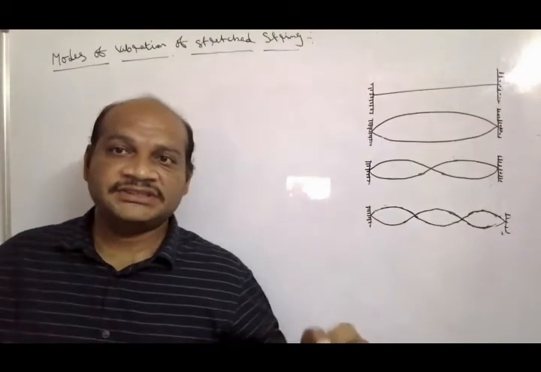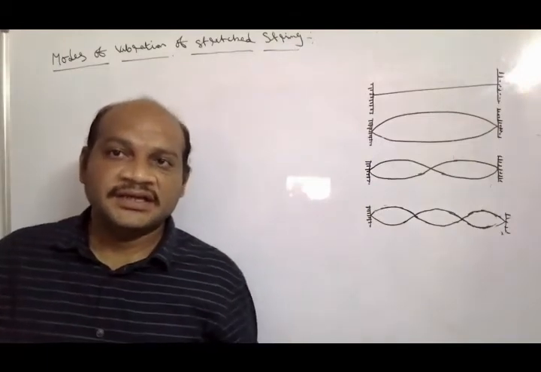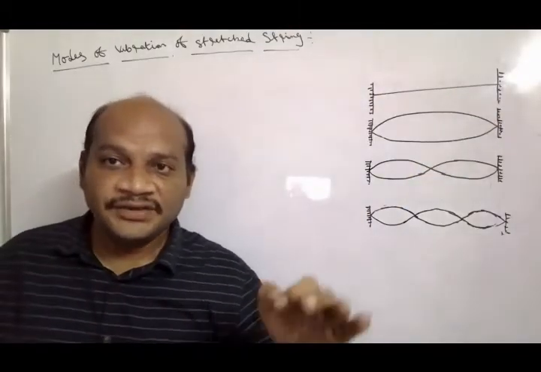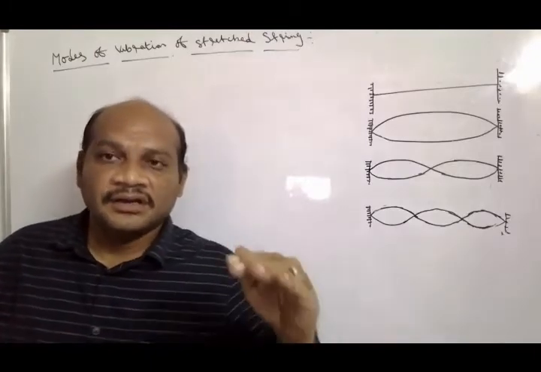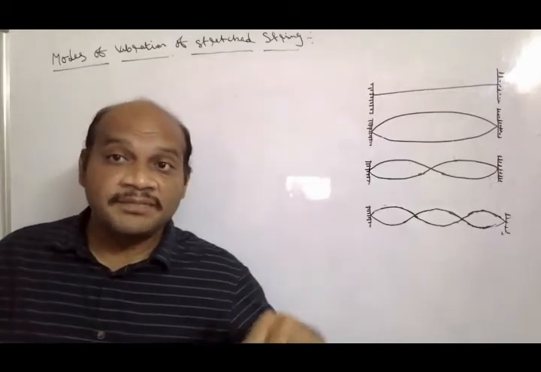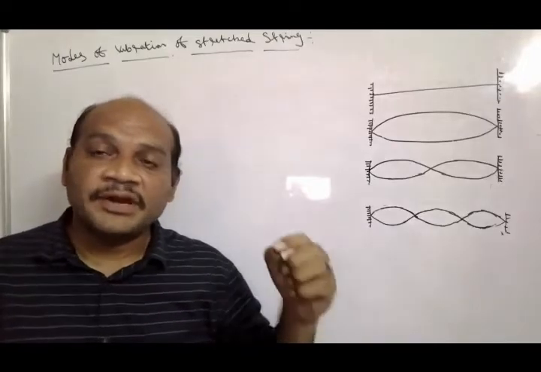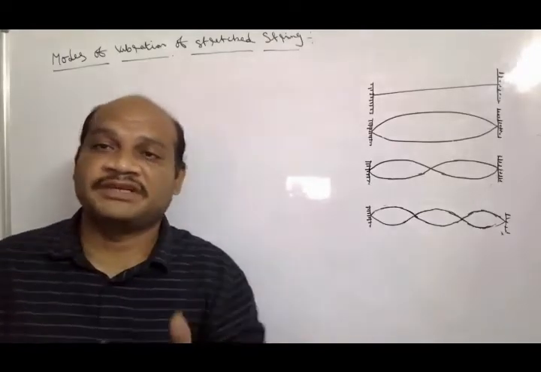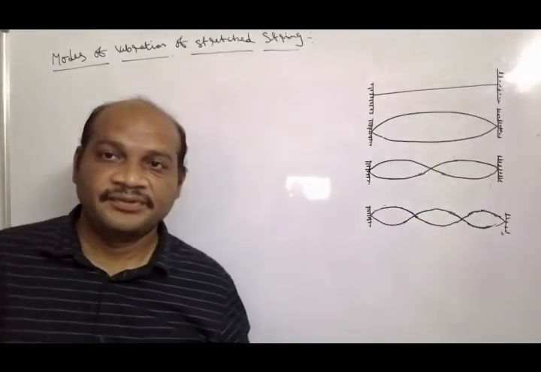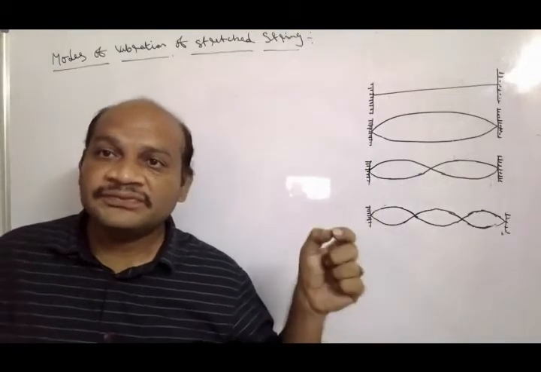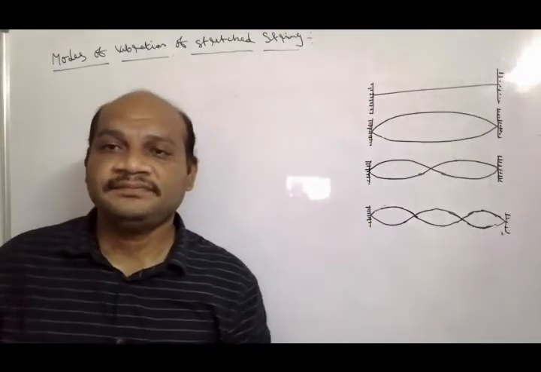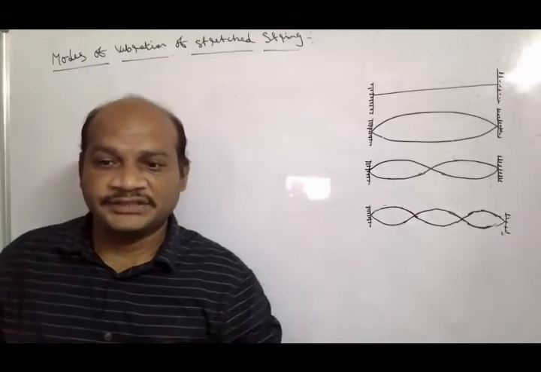a stretched string, we take a string that is stretched and fixed between two fixed points, and we vibrate it. Due to the simple harmonic motion of the particles in the string, it may vibrate in the form of one or more segments, or one or more loops like this. The vibration of a string in the form of segments is called harmonics.